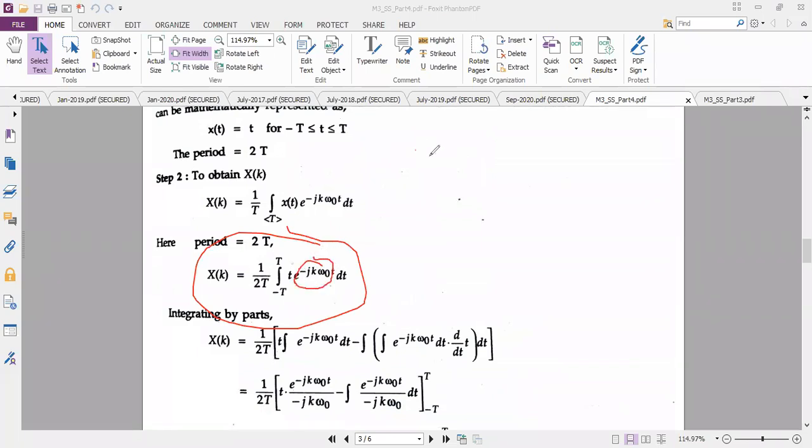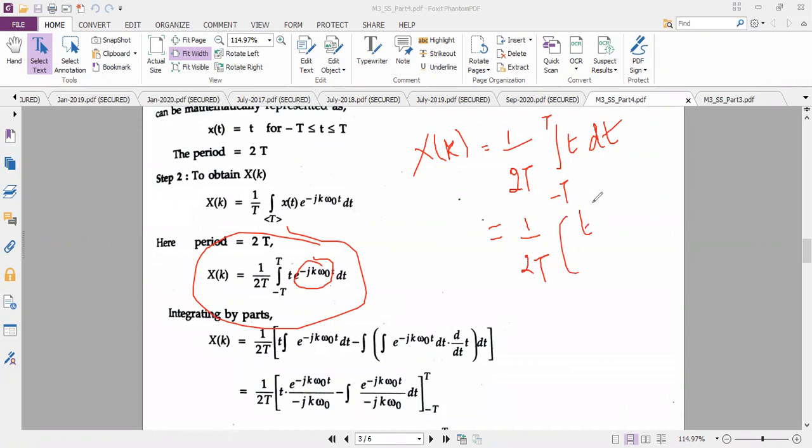If you substitute k equal to 0, then your X of k equation becomes simple. X of k is equal to 1 by 2t, integral from minus t to plus t of 1 into dt. Because k is 0, e power 0 is 1. So now you need to perform the integration here. 1 divided by 2t, and integration of 1 gives t, evaluated from minus t to plus t.